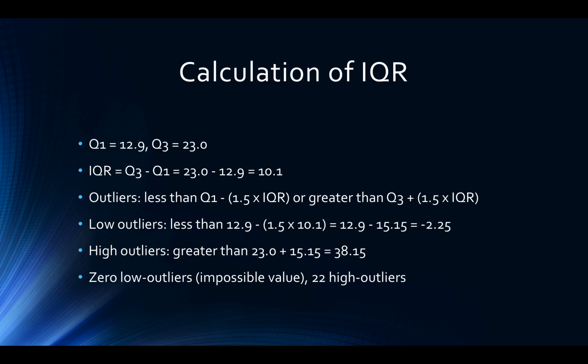Now, finding the outliers, we are looking for numbers that are less than Q1 minus 1.5 times the interquartile range, or greater than Q3 plus 1.5 times the interquartile range. This means that our low outliers will be any numbers less than negative 2.25, and high outliers will be any numbers greater than 38.15. This leaves us with 0 low outliers, as negative 2.25 is an impossible value for this list, with 22 high outliers.